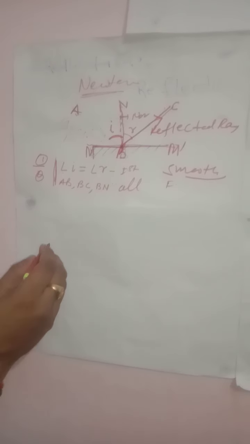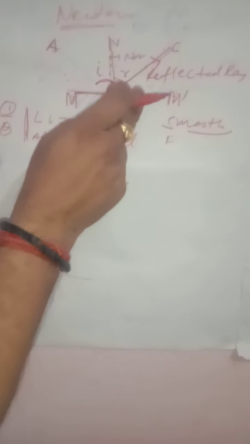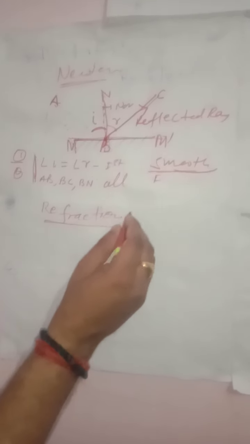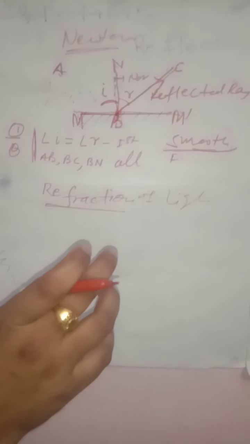Okay, now the second property of light is refraction. Here one thing which we have discussed: what are the necessary conditions for the reflection process? Your answer is smoothness. Surface smoothness is the necessary condition for reflection of light. So in this regard, what are the necessary conditions for refraction of light? There are two media. If we have two media, then refraction occurs.